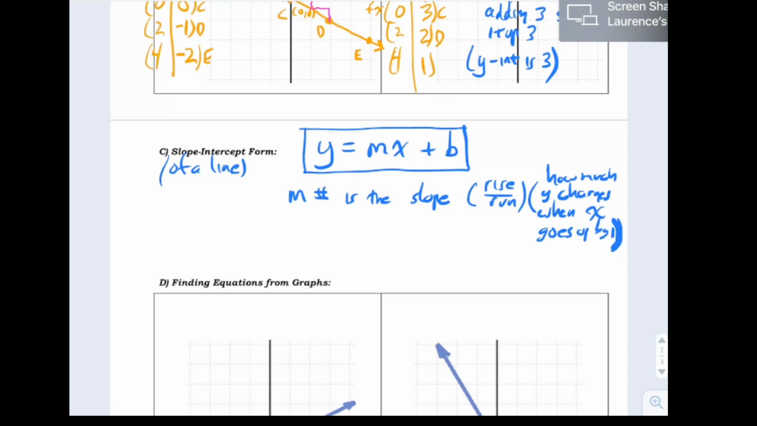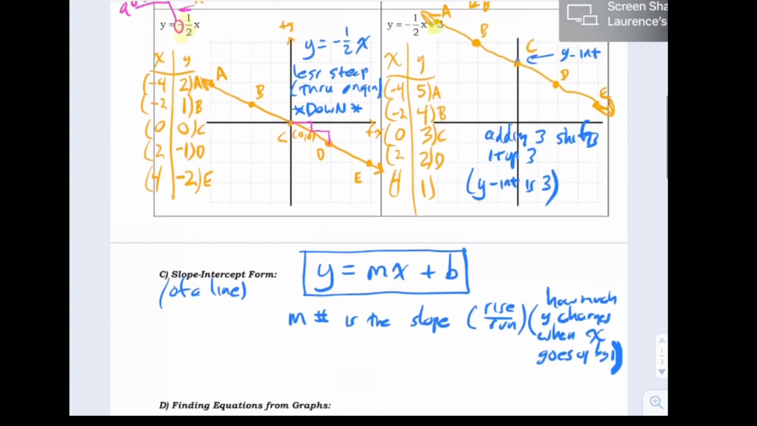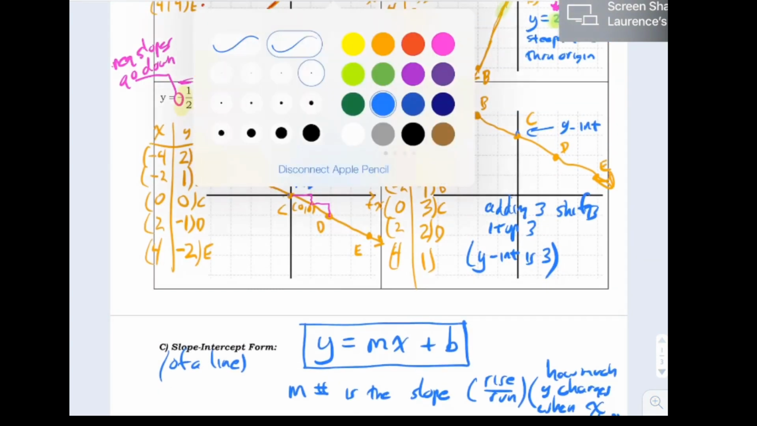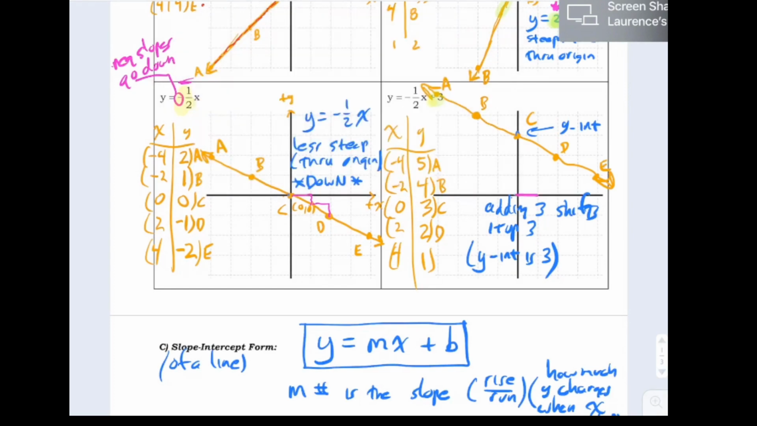That's a parenthesis. So here, when x changes by 1, what happens? Y came down by half. When x changes by 1, y comes down by half again. When x changes by 1, y comes down a half again. That explains what the negative half multiplier is doing.